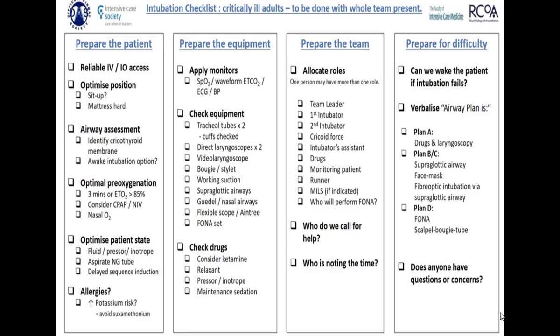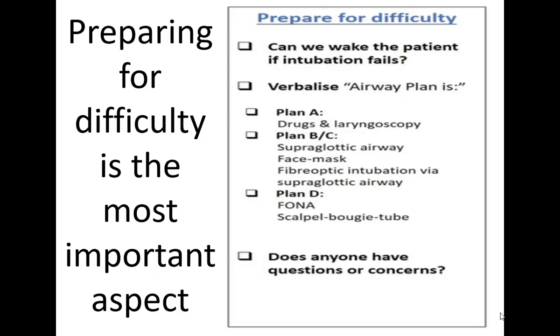So you have these DAS guidelines, with 4 phases: how to prepare the patient and equipment, how to prepare the team, and how do you prepare for the difficulty. It is better to prepare for a difficulty even if you know that the intubation is going to be easy, because then in case you run across a patient with difficult intubation, you are already ready for that.